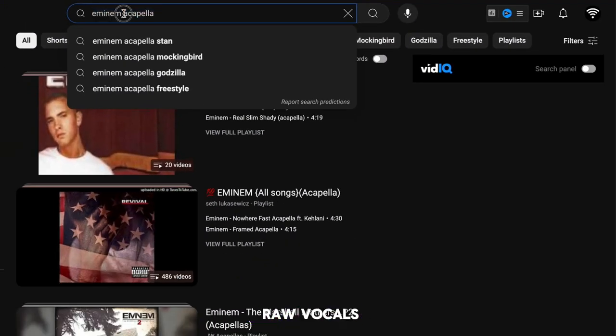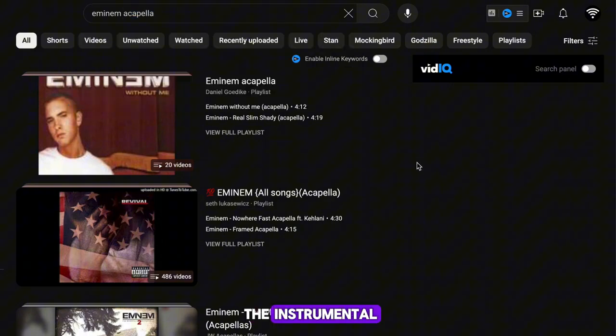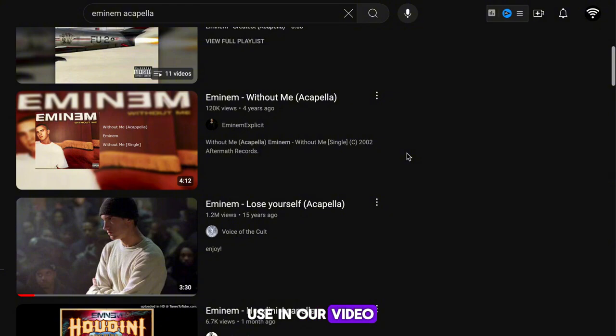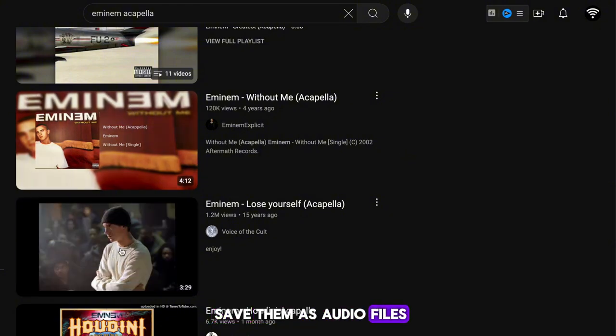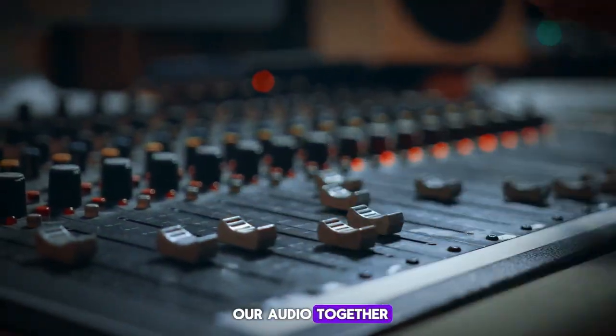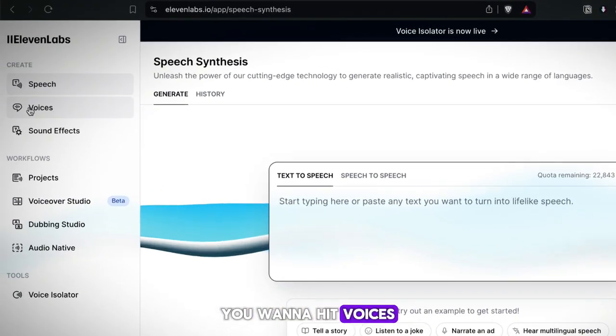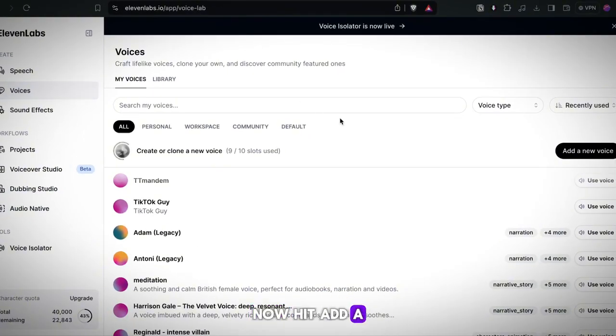This is just the raw vocals. As if we cloned the instrumental also, AIs would get confused. You want to grab a few that we can use in our video, and make sure to save them as audio files. It's time to put our audio together. Head to 11 Labs to do this. Once you're on 11 Labs, you want to hit Voices in the top left. Now, hit Add a New Voice on the right.